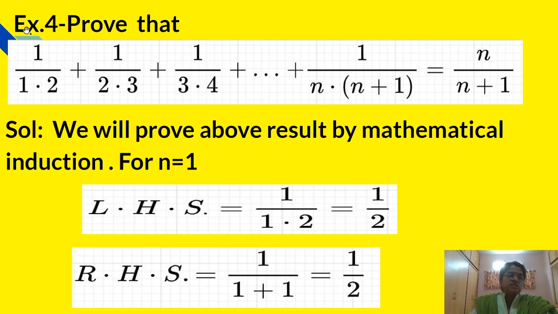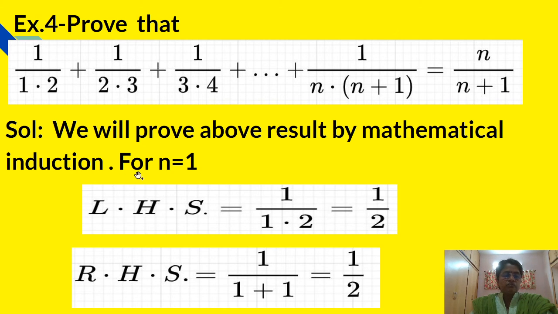Now see the fourth example on mathematical induction. Prove that 1 upon 1 into 2 plus 1 upon 2 into 3 plus 1 upon 3 into 4 plus dot dot plus 1 upon n into n plus 1 is equal to n upon n plus 1. Now we will prove the above result by